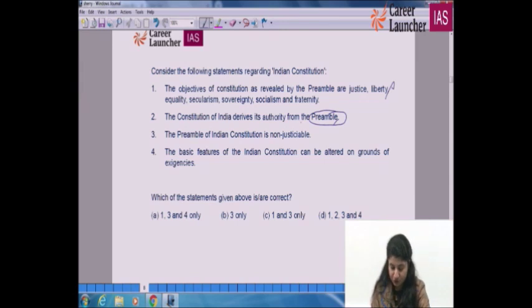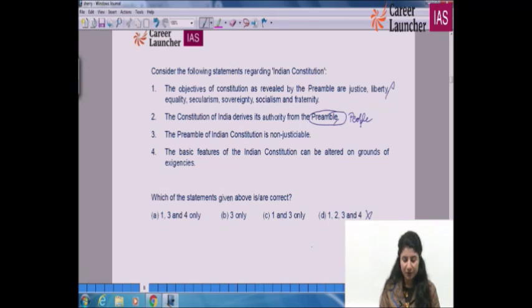No, it is not, because the Constitution of India derives its authority from the people. We, the people of India, do hereby adopt, enact and give to ourselves this Constitution. So the people, the masses of the country, are the source of the Constitution. It means the second statement is wrong. Option D, D for doctor, is out, right? And we are still confused with the first option.